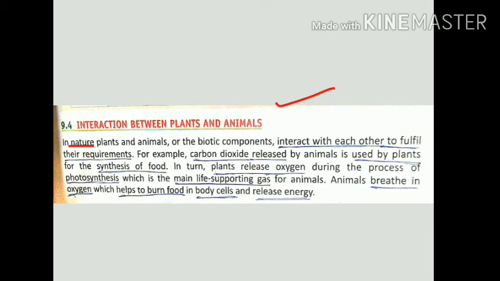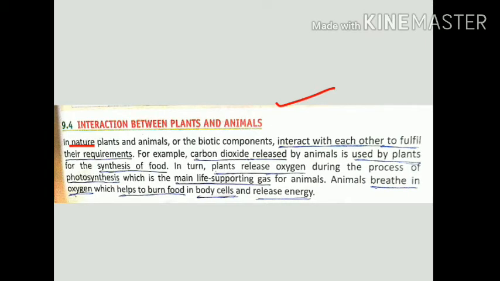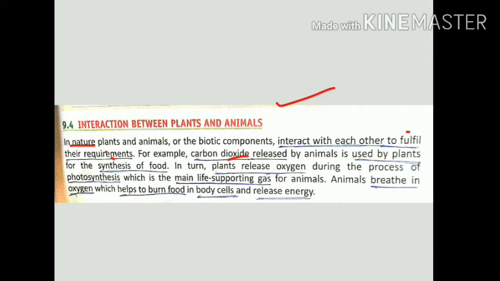plants and animals, the biotic components like microorganisms and living beings, interact with each other to fulfill their requirements. Fulfill means to complete their needs. Requirement means need, like carbon dioxide released by animals is used by plants in the process of photosynthesis.